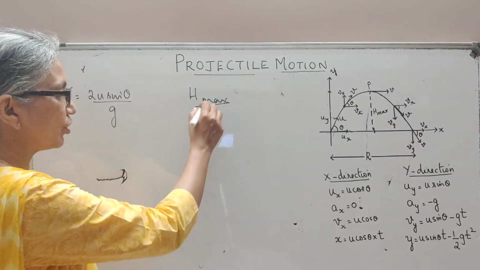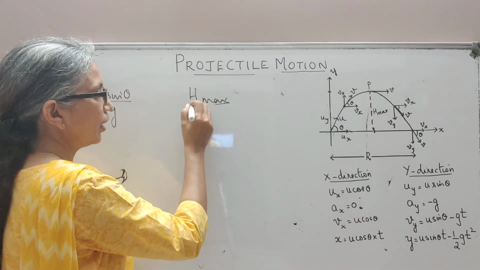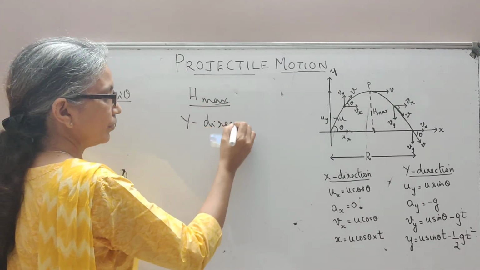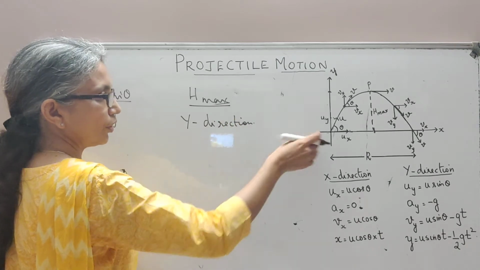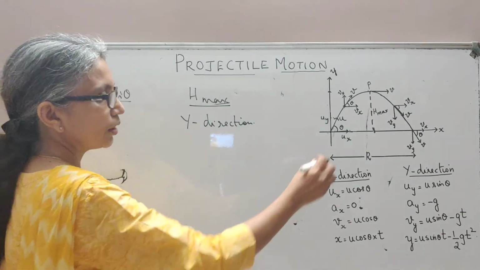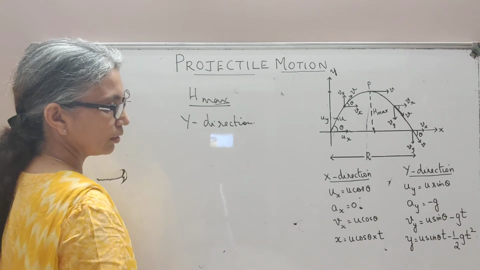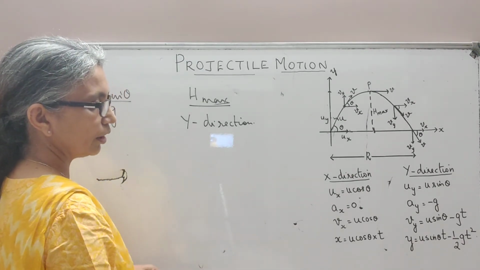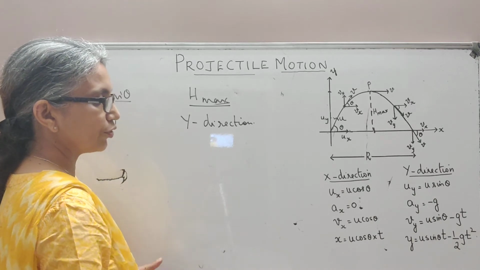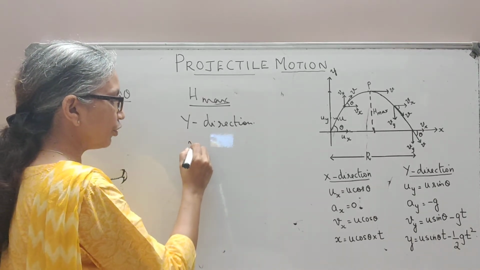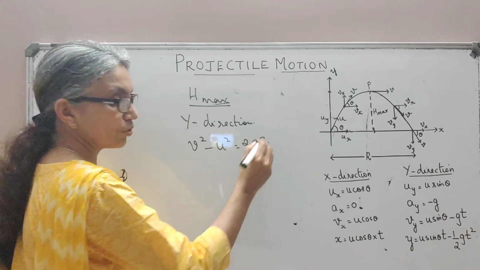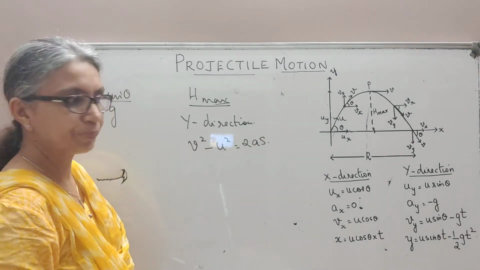Okay, let's go on to this h max. So again, we will look at the y direction, motion of the body along the y-axis. Okay, so I'm going to use this formula, y equals u sin theta times t minus half g t squared, or we can even use our formula v squared minus u squared equals 2as. Okay, we can use this formula. I think this will be simpler.